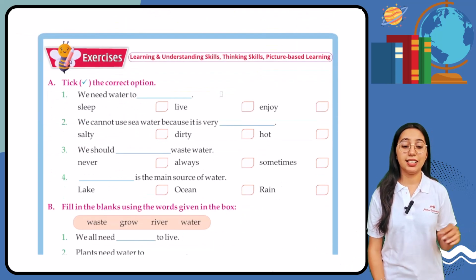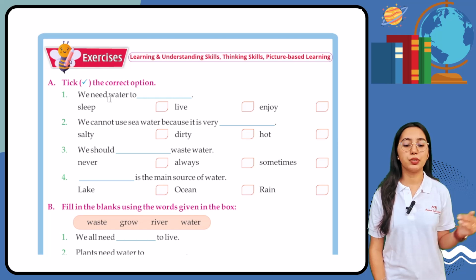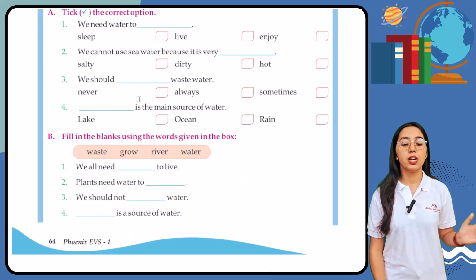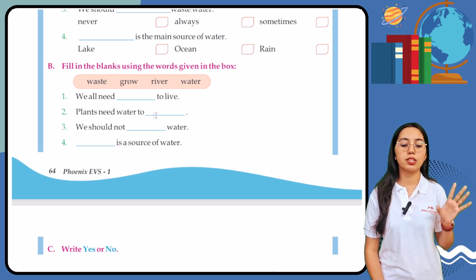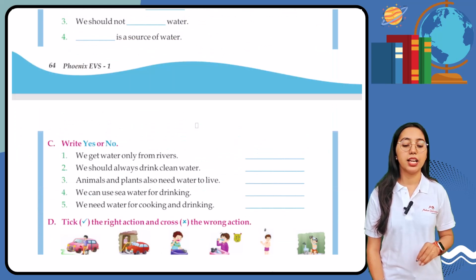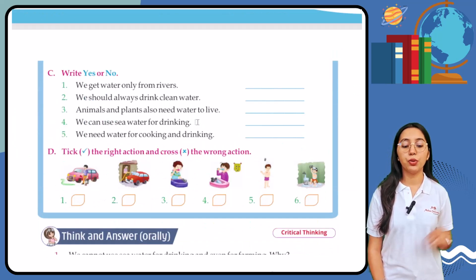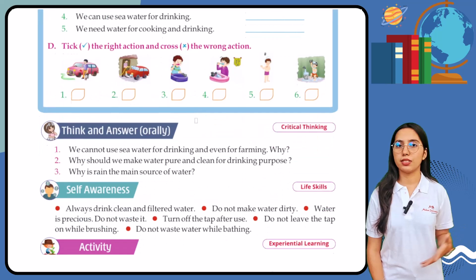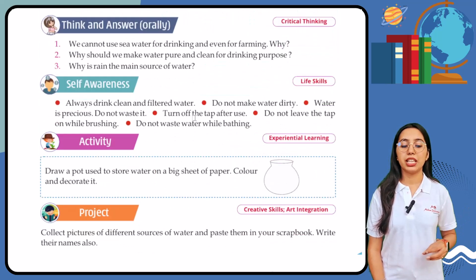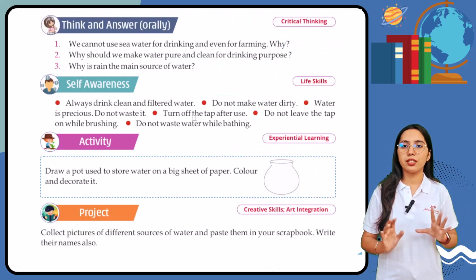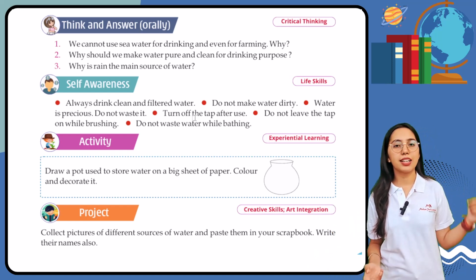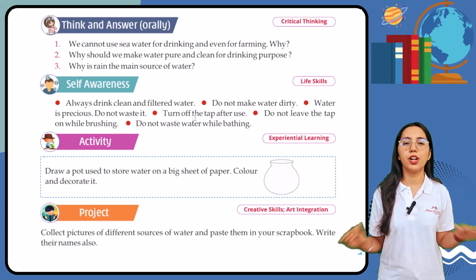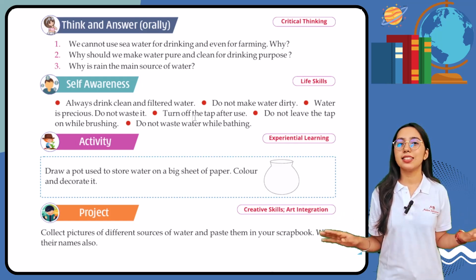So now students, next we have these exercises that are based on the chapter. So you all have to tick the correct option. Then fill in the blanks using words given in the box. So you all are going to use these words that are given in the box and you have to fill these blanks. Then you all have to write yes or no and take the right action and cross the wrong action. Then you have think and answer orally. So here you just have to answer the questions orally. Then we have self-awareness, activity and project. So I want you all to complete this exercise and this completes our chapter.